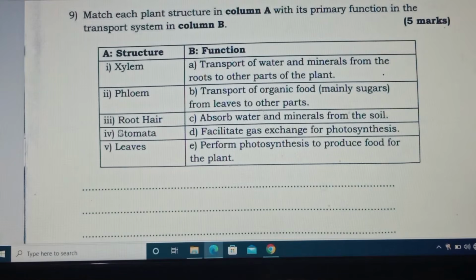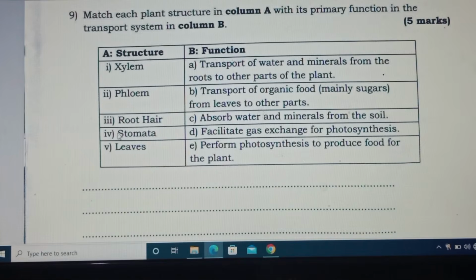Triple I, root hair, absorbs water and mineral salts from the soil. Yes, also it is correct. IV, stomata, facilitate gas exchange for photosynthesis. V, leaf, performs photosynthesis to produce food for the plant.